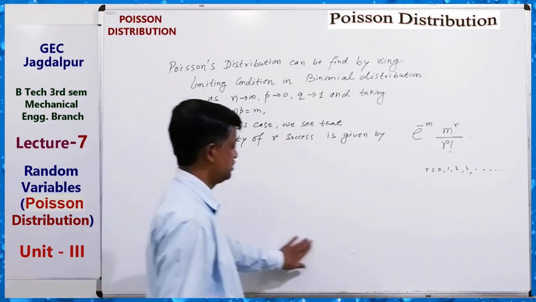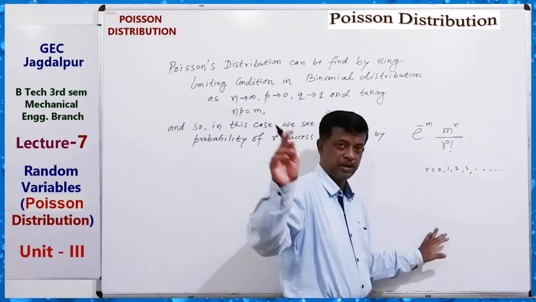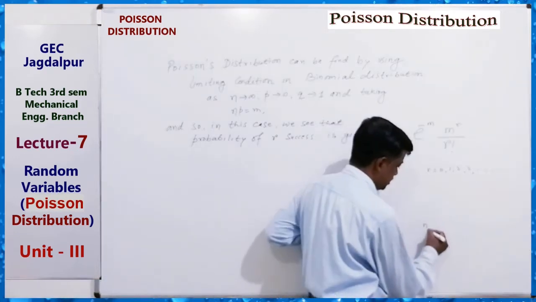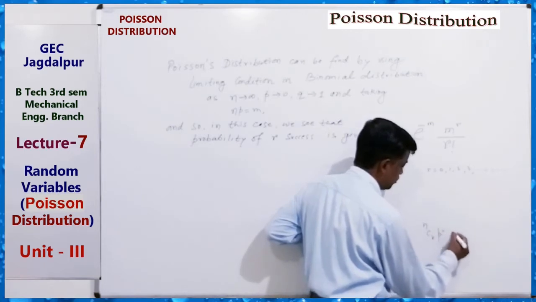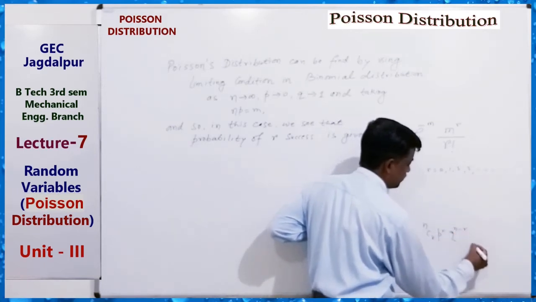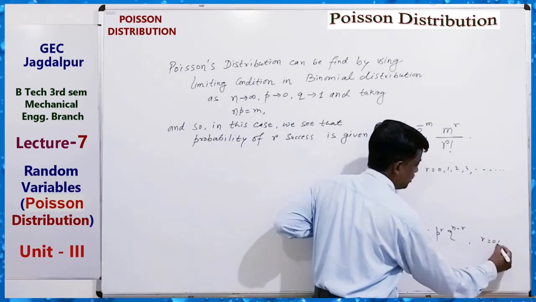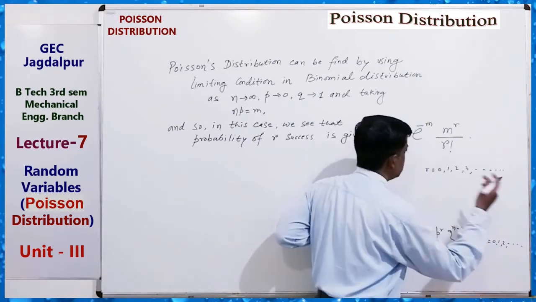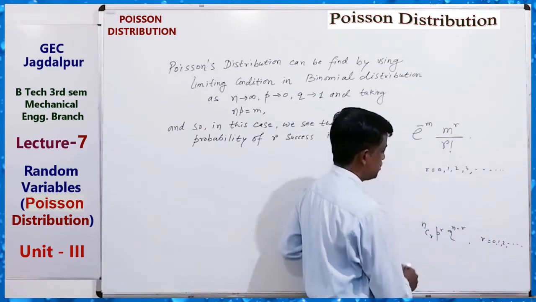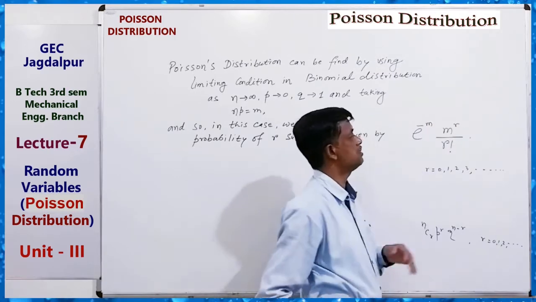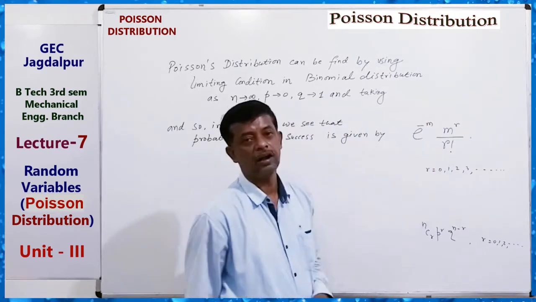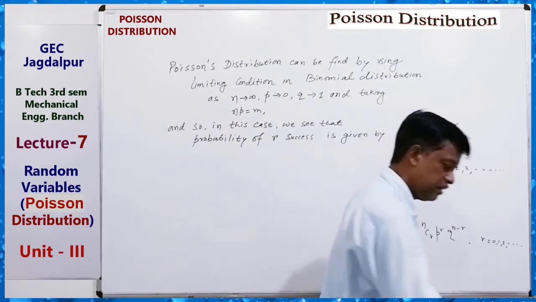Just like for the binomial distribution we use nCr p to the power r q to the power n minus r, for r equals 0, 1, 2, 3 and so on, for the Poisson distribution we use e to the power minus m, m to the power r upon r factorial.